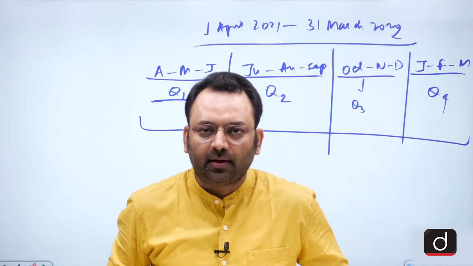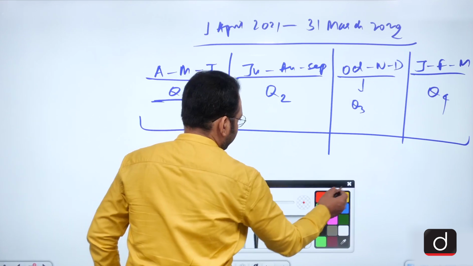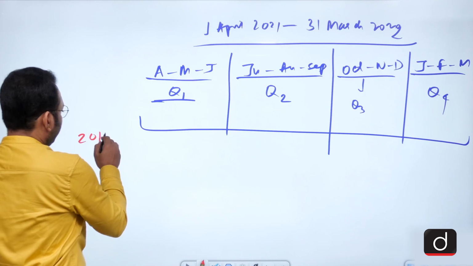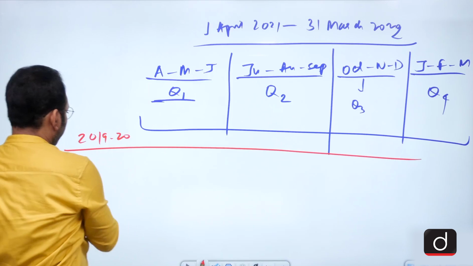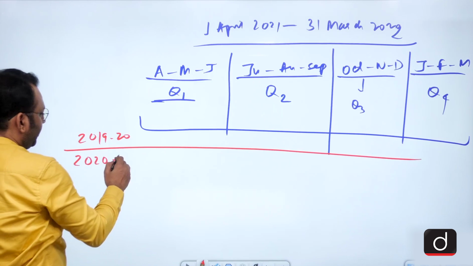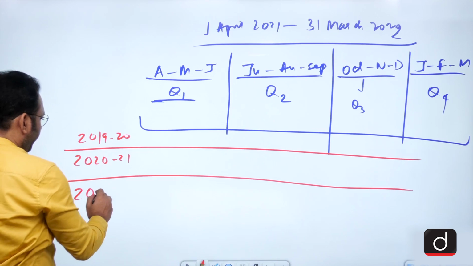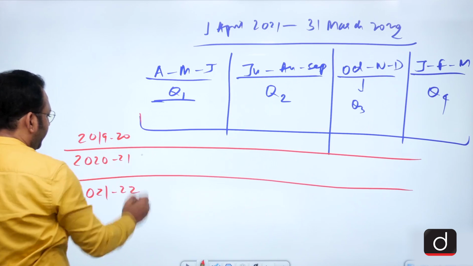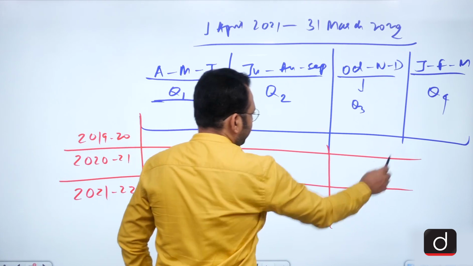GDP growth rate. Suppose we have two years, like 2019-20, we have the year 2020-21, and we have the year 2021-22. So how can we study the GDP? Let's see.